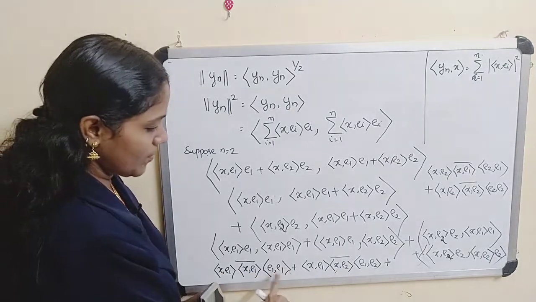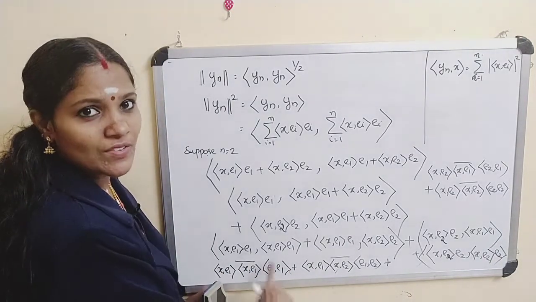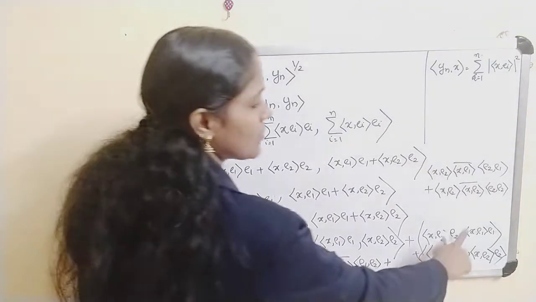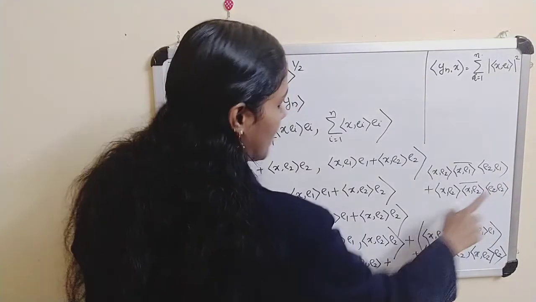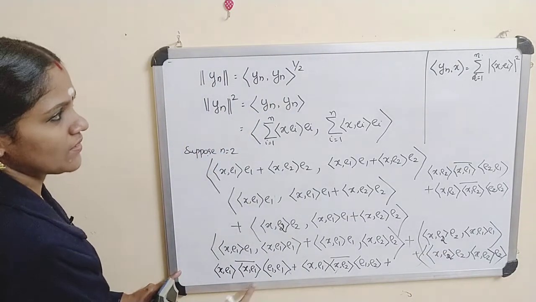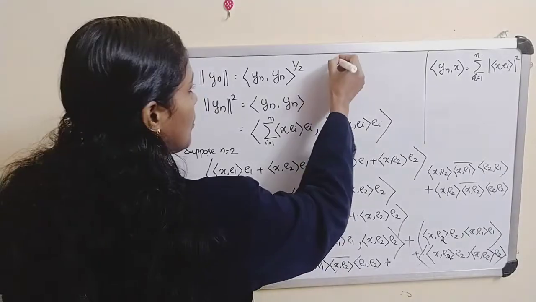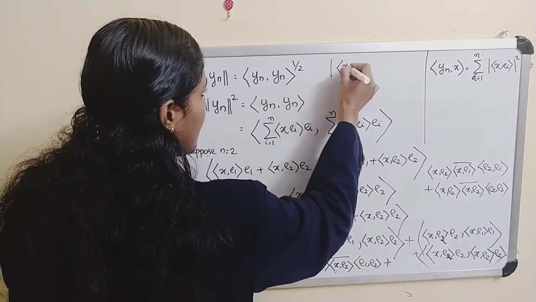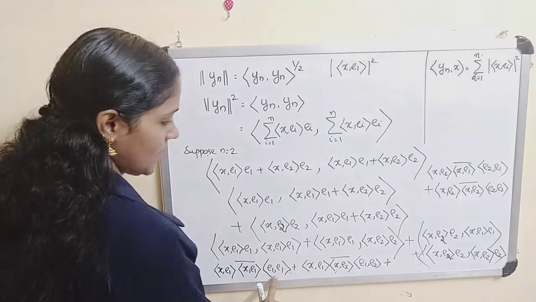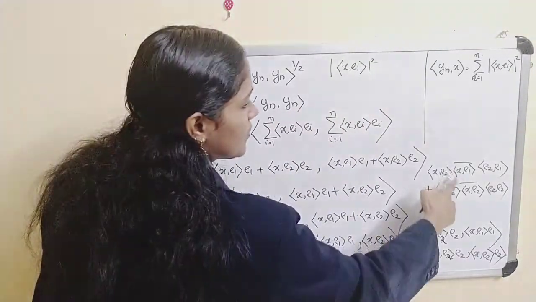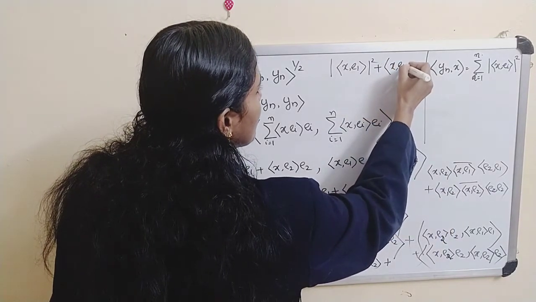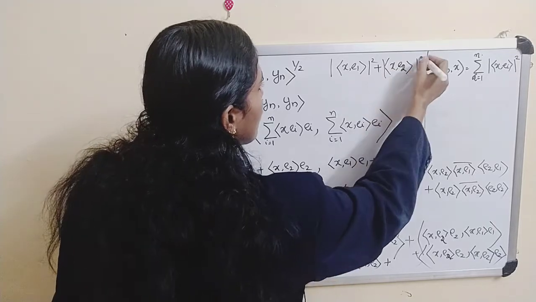But inner product of e1 e1 is 1, inner product of e1 e2 is 0, here also e2 e1 is 0 and this is 1. So what remains here? Finally this is equal to modulus of inner product of x,e1 squared, plus the cross terms 0, plus modulus of inner product of x,e2 squared.